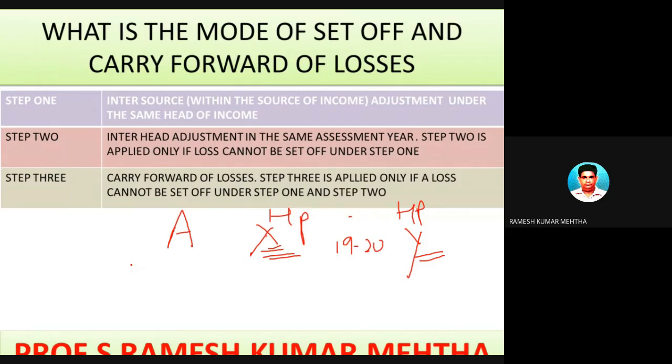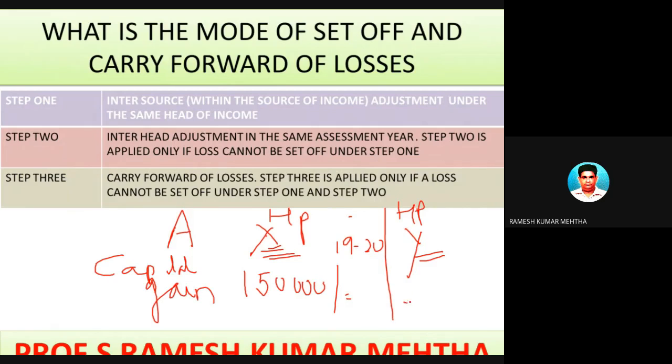After computation of capital gains, it is found that for property X there was a profit of some 15 lakh rupees, and for property Y there is a loss of some 12 lakh rupees, or 20 lakh rupees, whatever can be the example. So in the first case there is a profit, in the second case there is a loss.